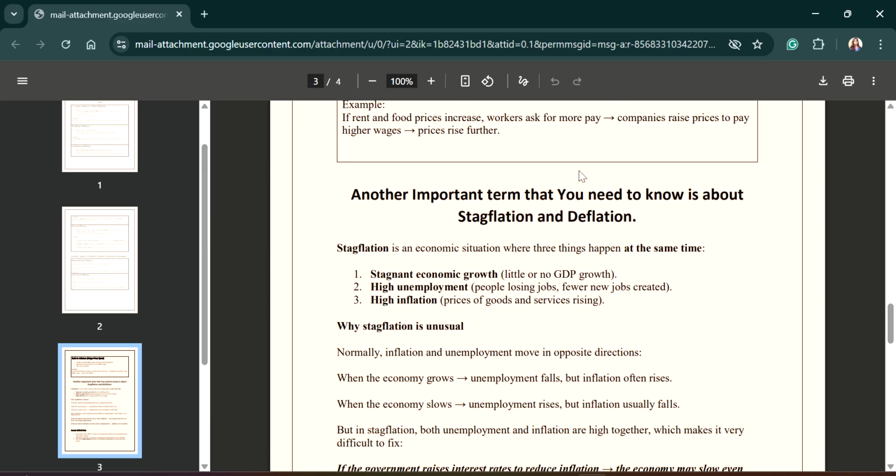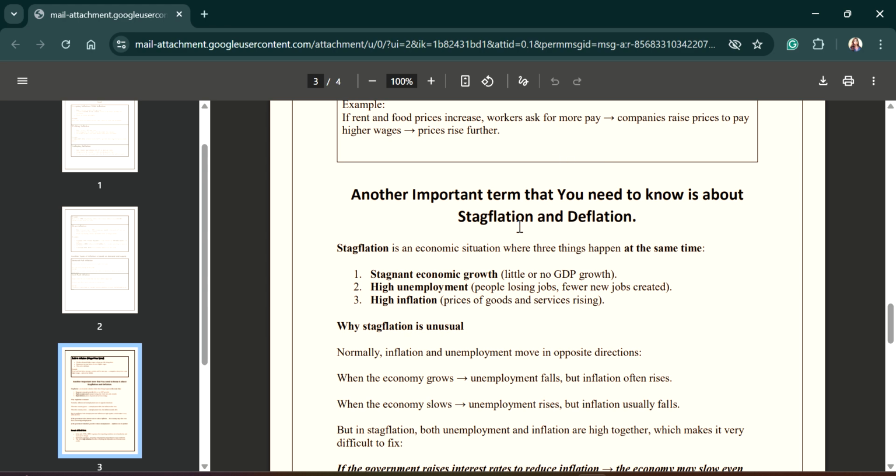Till now we have discussed different types of inflation. Now we are going to study two important terms, that is stagflation and deflation. So what is stagflation?